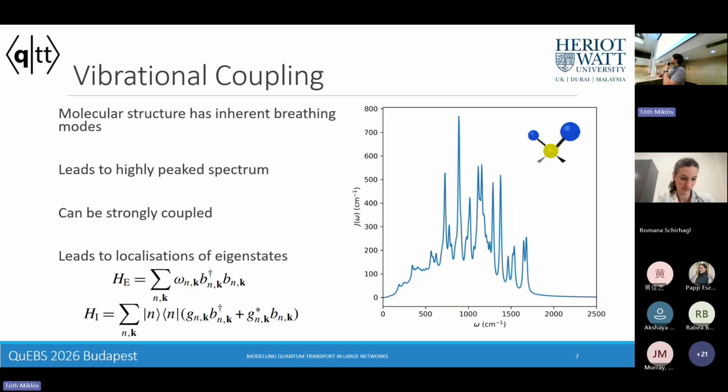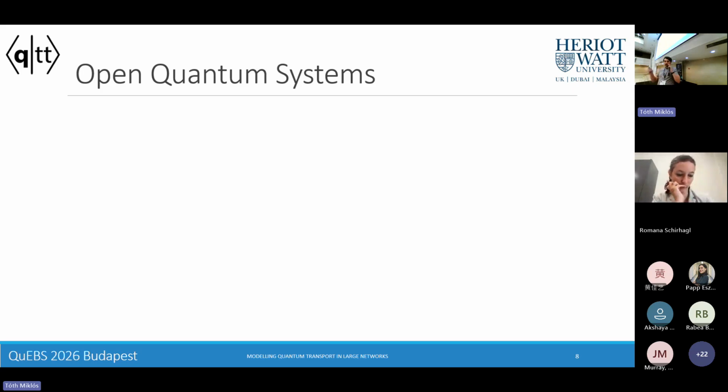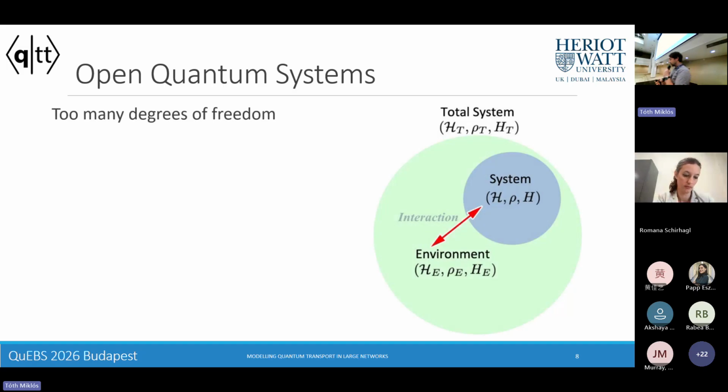Well, in principle, we have a continuum of vibrational degrees of freedom. So the Hilbert space that we're dealing with, effectively the number of degrees of freedom is almost infinite. So we need to use the open quantum systems paradigm, where effectively we think of partitioning our total system into a system of interest and a complement, which we'll call this environment.